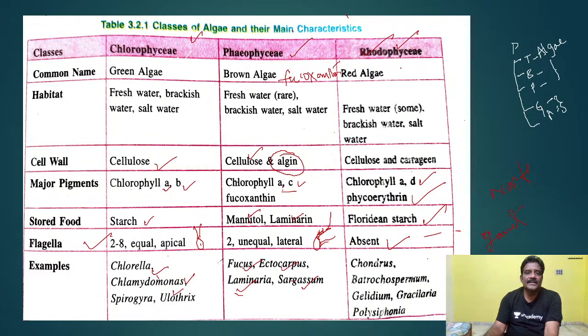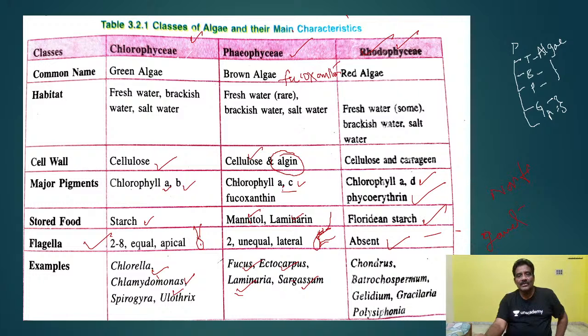Even after fertilization, changes occur. But in Phaeophyceae and Chlorophyceae, such post-fertilization changes will not happen. That is a special character associated with Rhodophyceae members only: Batrachospermum, Gelidium, Gracilaria, Polysiphonia, like this. And one more important point: in the Phaeophyceae, two unequal lateral flagella are present. Also observe the reserve food material: mannitol and laminarin in Phaeophyceae, whereas Chlorophyceae have starch, and Rhodophyceae have floridean starch.